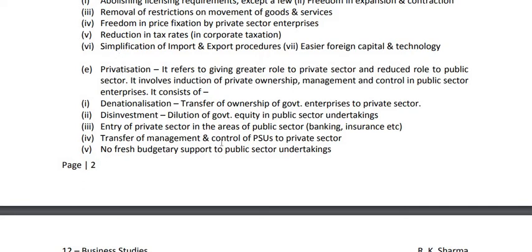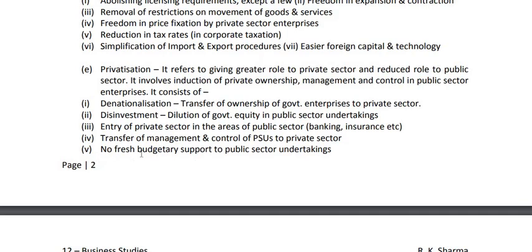Then transfer of management and control of PSUs to private sector. That means there are certain PSUs, public sector undertakings, which were not operating properly, not working profitably. Their management and control were given to private sector to manage them.